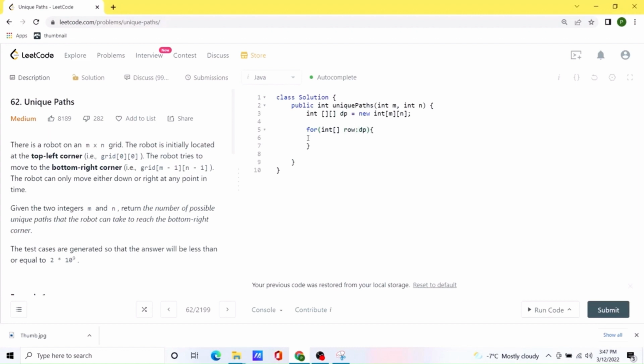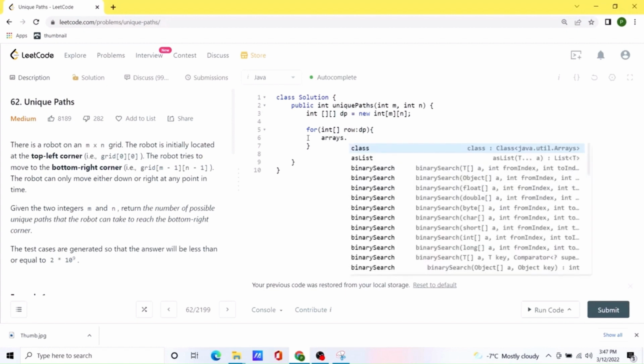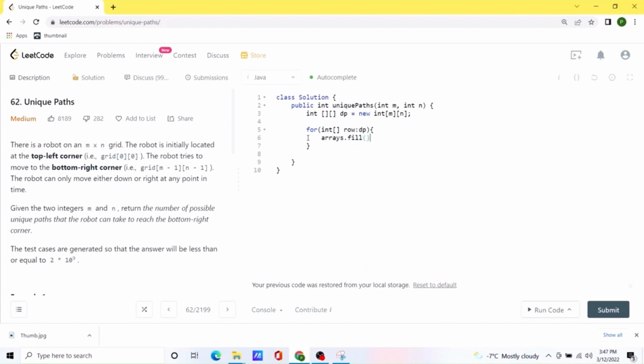And over here, now we'll create two for loops, and we'll start with i equal to 1 and j equal to 1, because we already have cases for 0. While i is less than m, i plus plus, j is equal to 1, j is less than n.